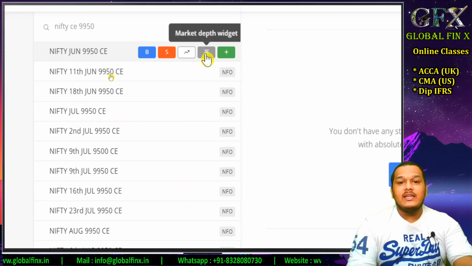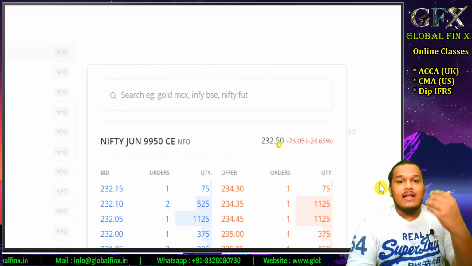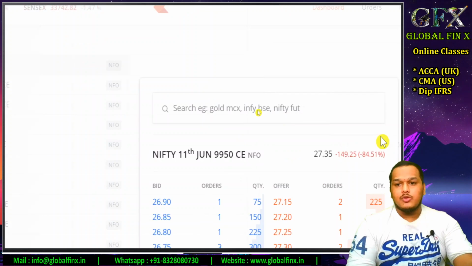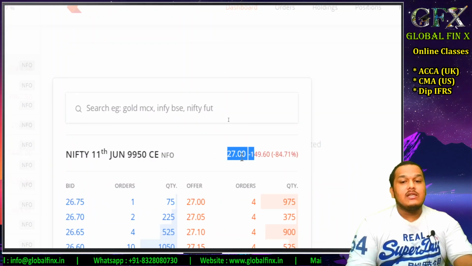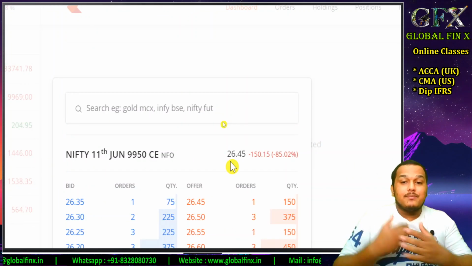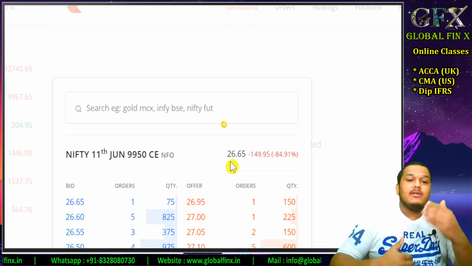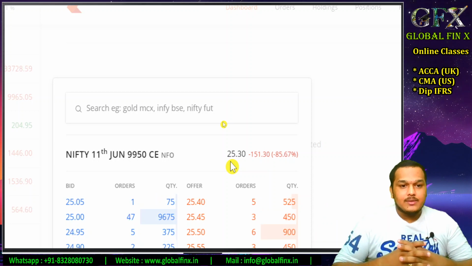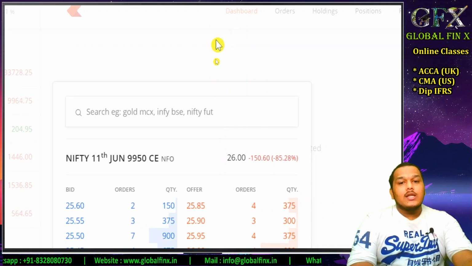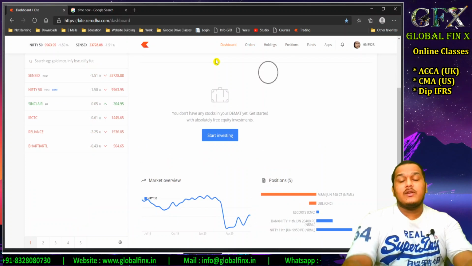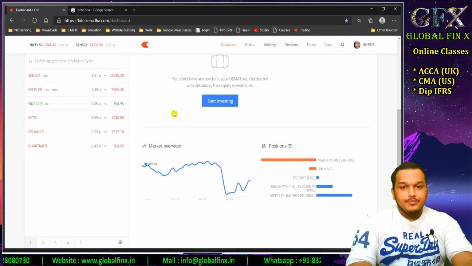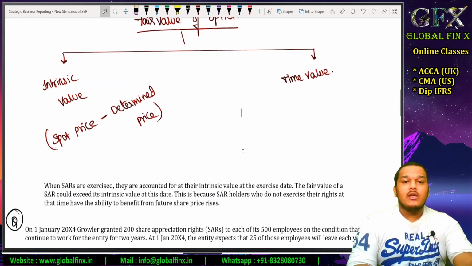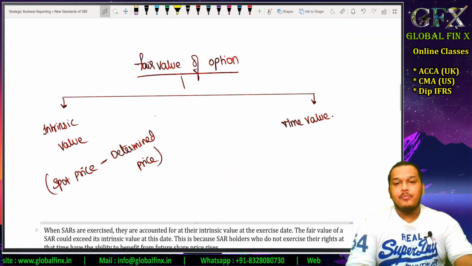They are betting that the index will gather up its pace and momentum. It is still trading at 27 rupees because the market is betting that the Nifty will move upwards in the next 1 hour. That is why the fair value of the option is trading at a higher price. I hope the concept is very clear for you guys: the difference between intrinsic value and fair value of an option. In case you have any further queries, you can contact me on my WhatsApp number. Thank you guys.